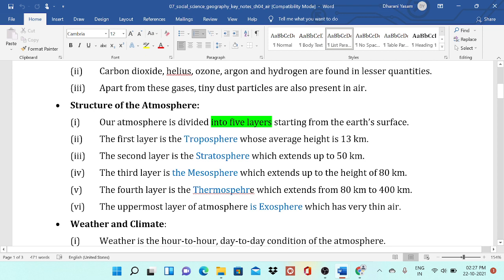The second layer is the stratosphere, which extends up to 50 kilometers. Normally weather balloons are kept here in the stratosphere. The third layer is the mesosphere, which extends up to a height of 80 kilometers.